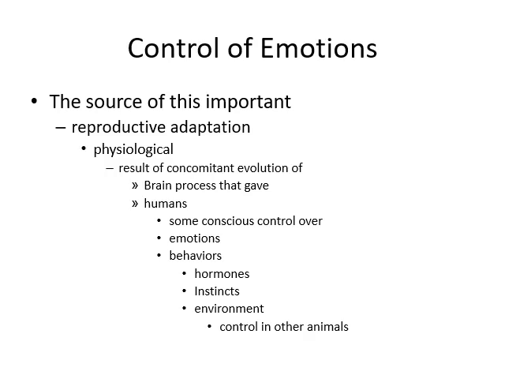That is, the source of this important reproductive adaptation is the physiological result of concomitant evolution of brain processes that gave humans some conscious control over emotions and behaviors. Basically, that is controlled by the brain, and in the evolutionary process the brain evolved so complexly that it can control sexual behavior.